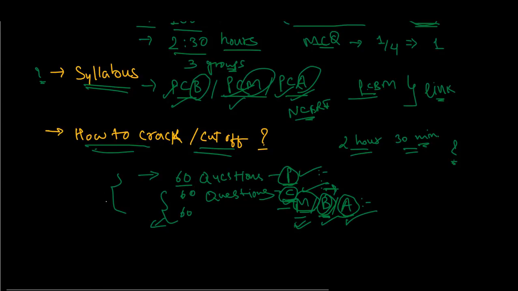And if you want to clear this exam, the cutoff is 50% or 45%, differing for each category: whether you are coming from OBC, the general quota, or SC/ST. If you want to crack this exam, you must be above the minimum criteria.